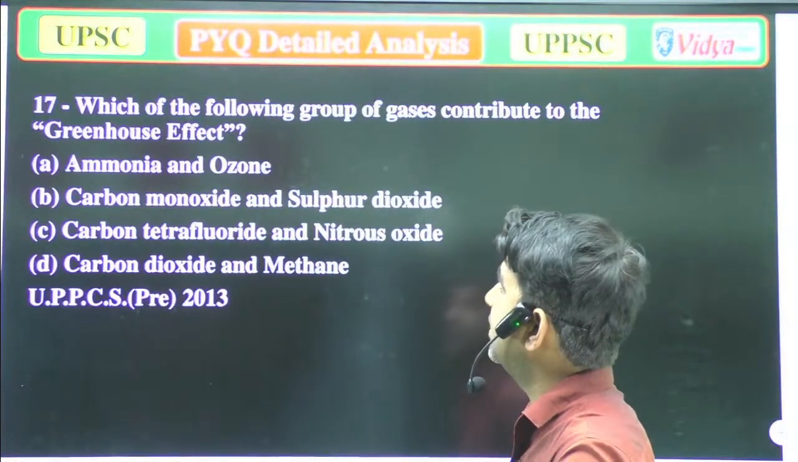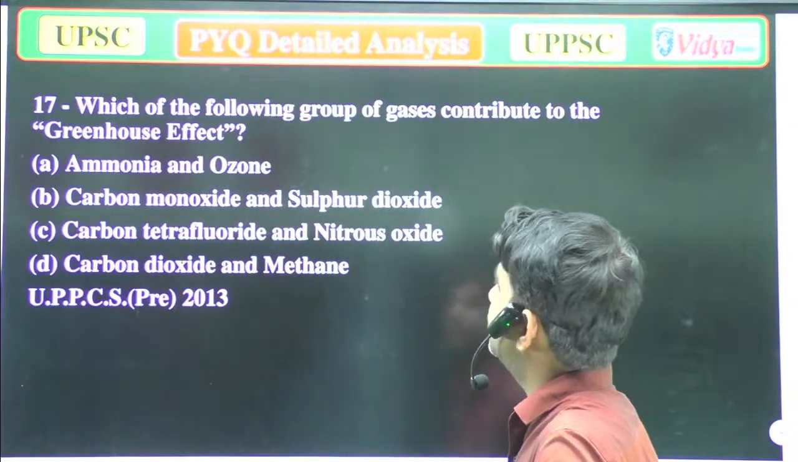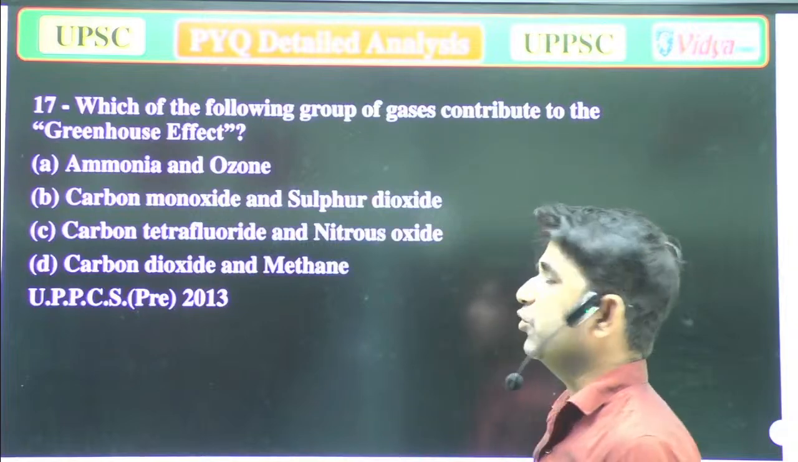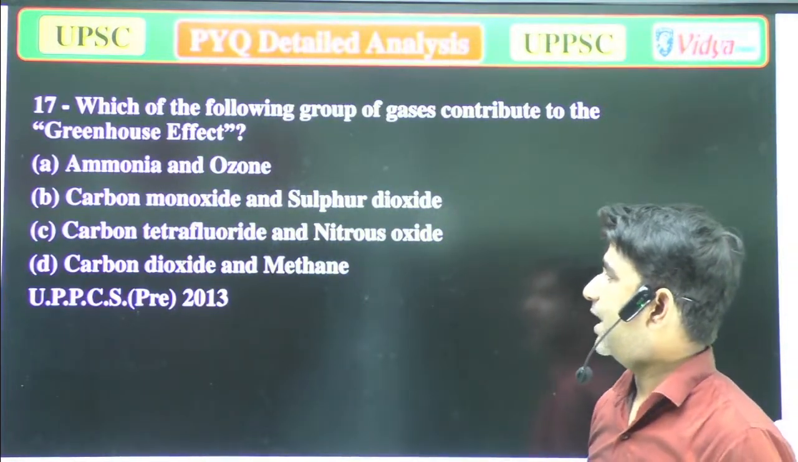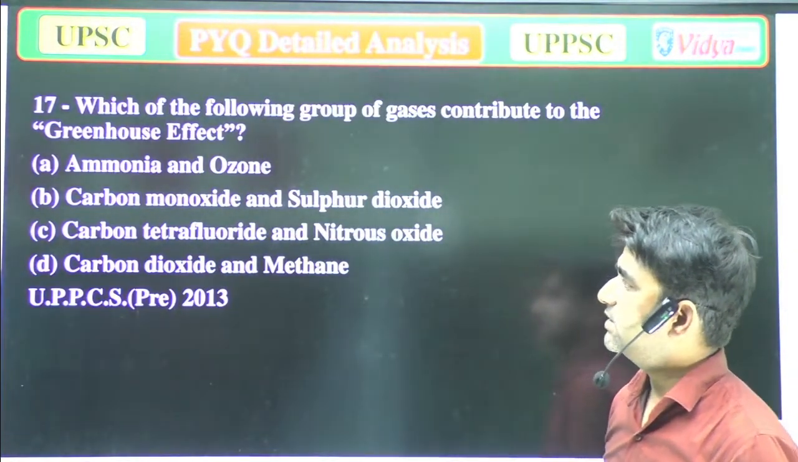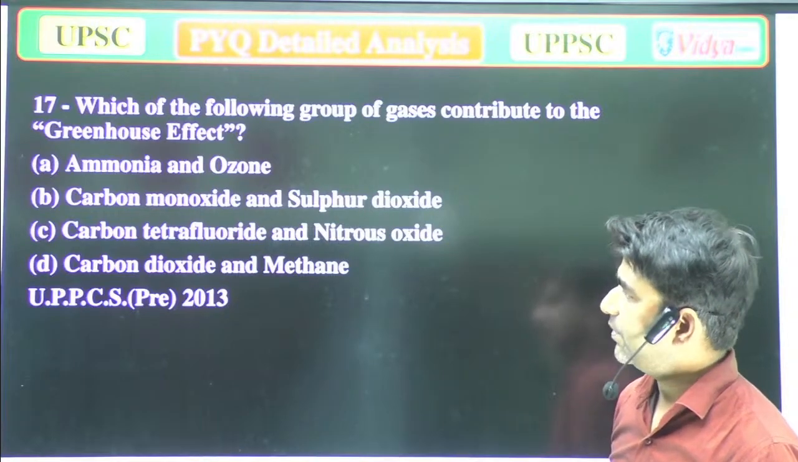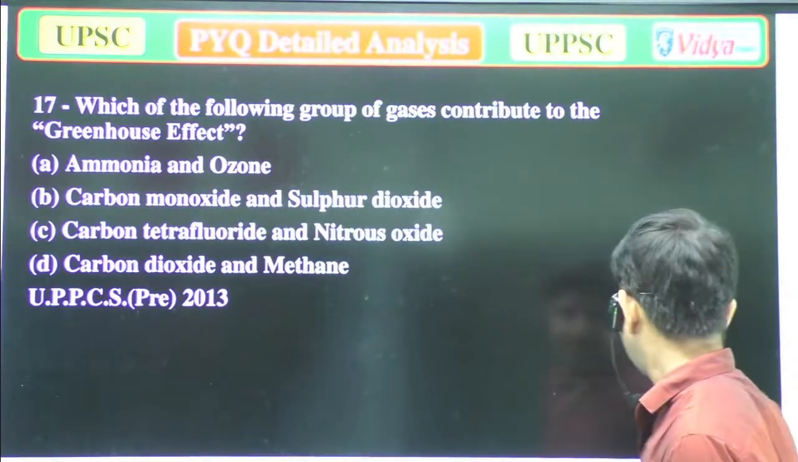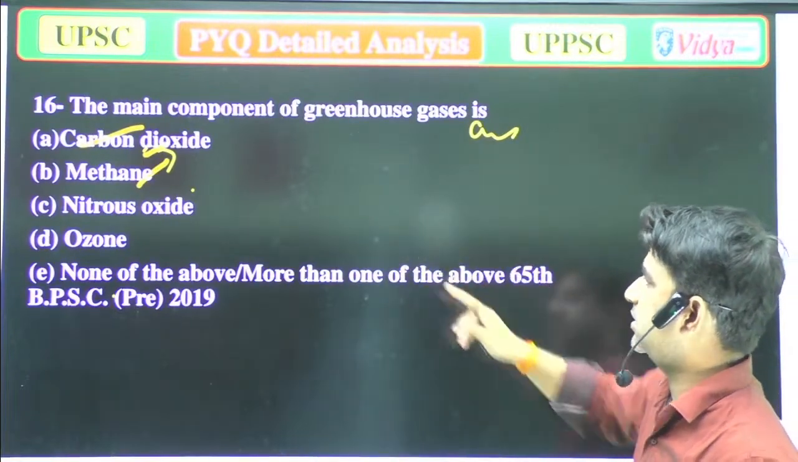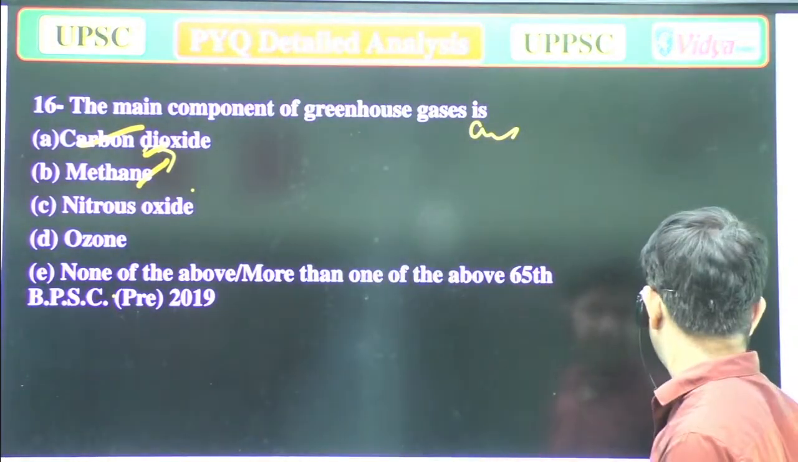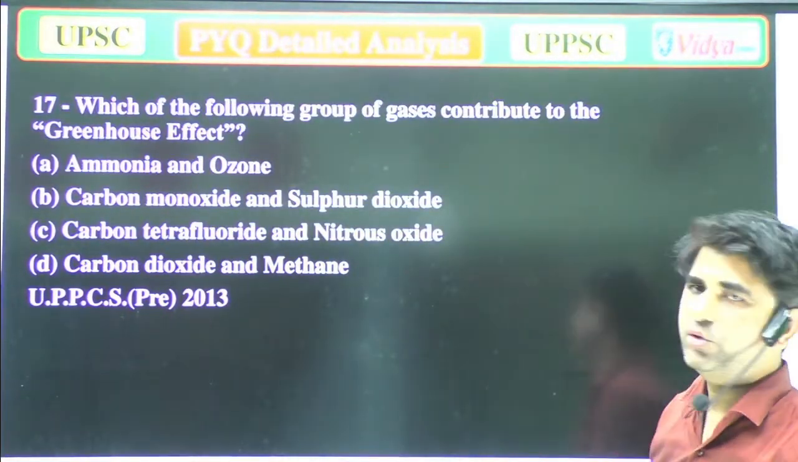Which of the following group of gases contribute to the greenhouse effect? A. Ammonia and ozone, B. Carbon monoxide and sulfur dioxide, C. Carbon tetrafluoride and nitrous oxide, D. Carbon dioxide and methane. Again, as we have discussed, the same options are there again in UPSC, and that question has been asked again in the UPPCS.